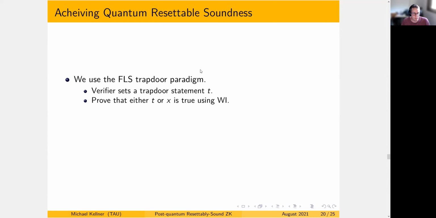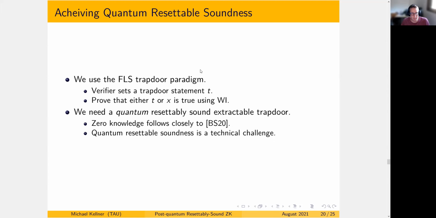So this works in the classical realm. However, in our case we need the trapdoor statement to be a quantum resettably sound, extractable trapdoor. What do I mean? It should be quantumly extractable, which is a very difficult thing to achieve. This was done in Bitansky-Shmueli 20, and we follow along the same lines. And this is how we show zero knowledge. However, we also need resettable soundness for the trapdoor. What do I mean by that? We need the trapdoor to remain indistinguishable, even if we give the prover resetting access to the trapdoor generation mechanism.